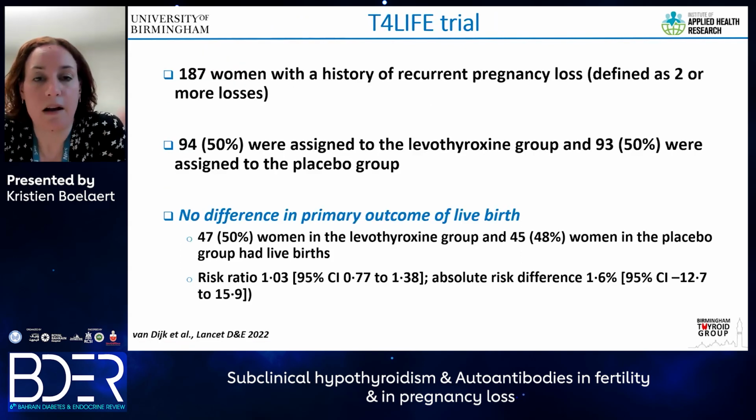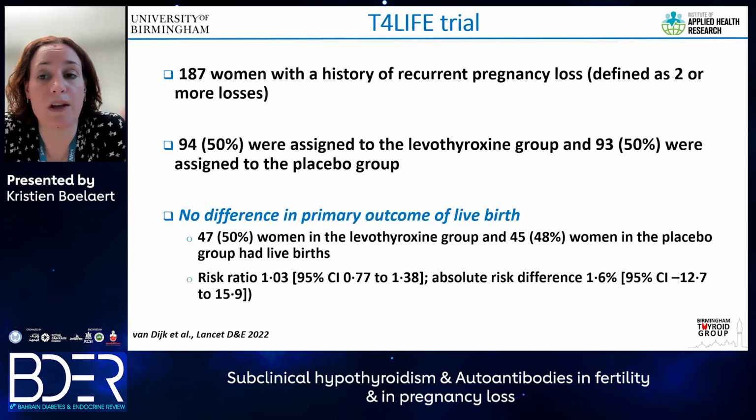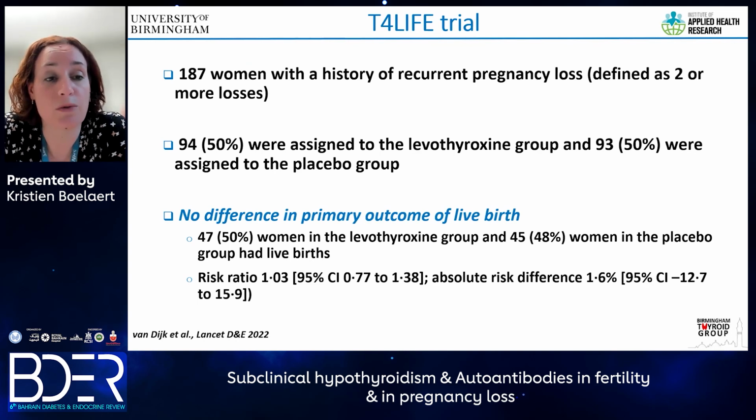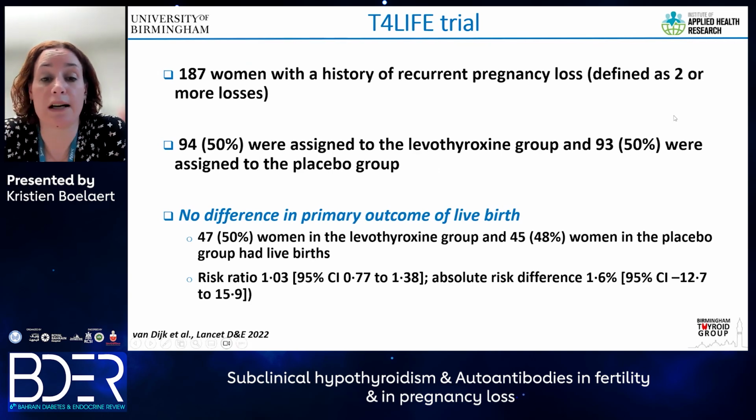More recently then, following on from the TABLET trial, the T4 LIFE trial was performed in the Netherlands, and the results were published in 2022. So this is 187 women who have a history of recurrent pregnancy loss, defined as 2 or more losses. 50% of them were assigned to receive levothyroxine, and 50% were assigned to receive placebo.